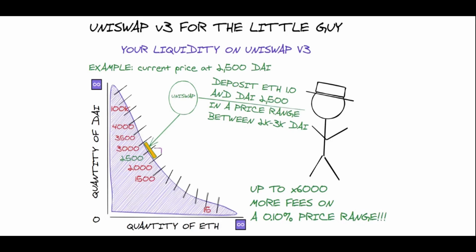Another advantage is that small trades will still be able to happen at current price, but also bigger trades, because it is expected that popular price ranges around the current price will receive a lot of liquidity because everyone will be wanting to get 100% fees. And so when a big trade happens, because there will be so much liquidity inside the current price bracket, there won't be much slippage because the current price will be inside such a big bracket with tons of liquidity. Uniswap won't have to use liquidity from other price ranges, so bigger trades will benefit from this, and liquidity providers, even small ones, will benefit from it because they will get way more fees on every single trade as long as the trade is inside the price range.